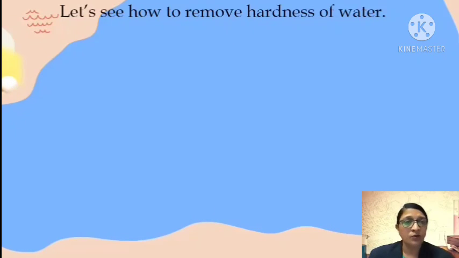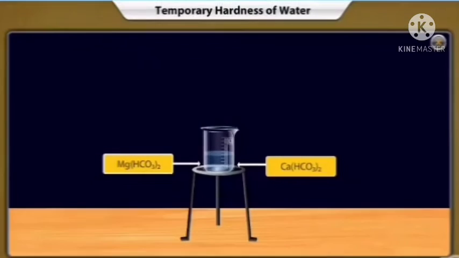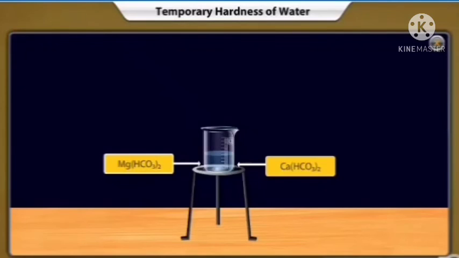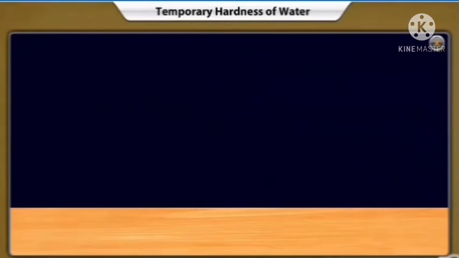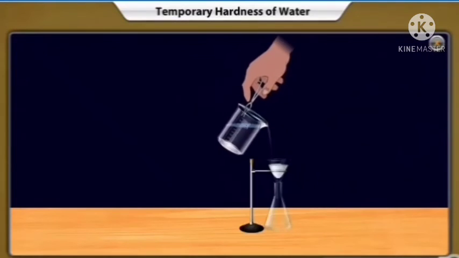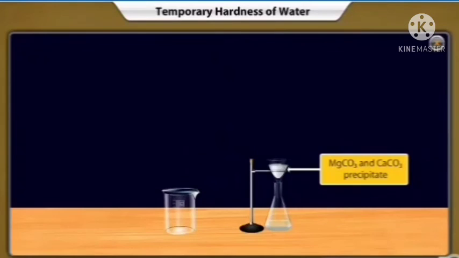Let us see how to remove hardness of water. Hardness can be removed by boiling. Let us boil the hard water and see what happens. On boiling the temporary hard water, calcium and magnesium bicarbonates decompose to form insoluble carbonate precipitates. These precipitates are removed by filtration, making the water soft.